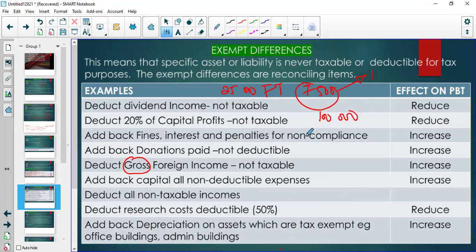Remember that the amounts that are included under income and expenses are the full amounts, before deducting any tax. So if they tell you that they paid tax of 25,000, and the income that was actually received net of tax is 75,000, you need to remember that it's the 100,000 that we are dealing with. When we say deduct foreign income, you don't deduct the 75, you deduct the full 100. Right.